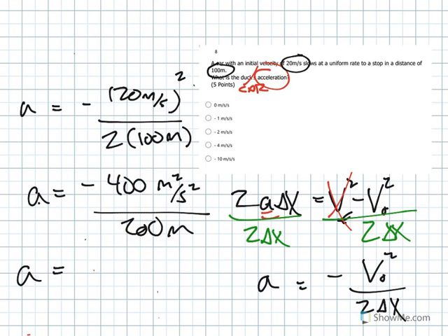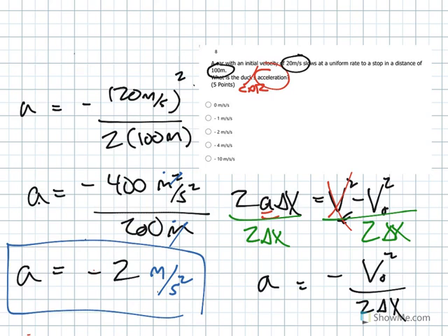Number-wise, minus 400 over 200 is minus 2. And the dimensions are meters squared over meters. One of the meters goes away, so I'm left with meters per second squared, which is a unit of acceleration. That's a good thing. And so there we go.